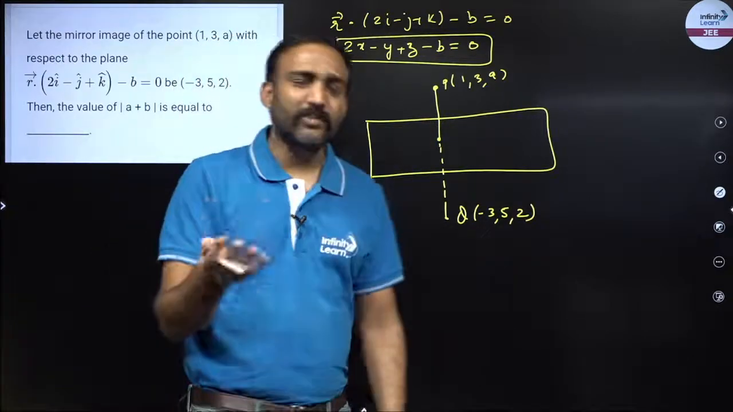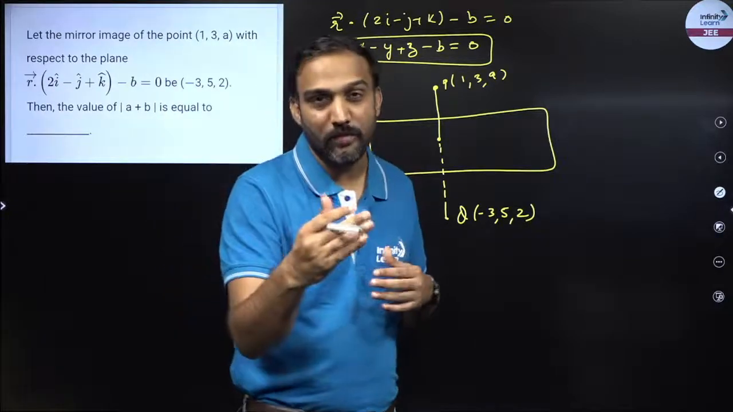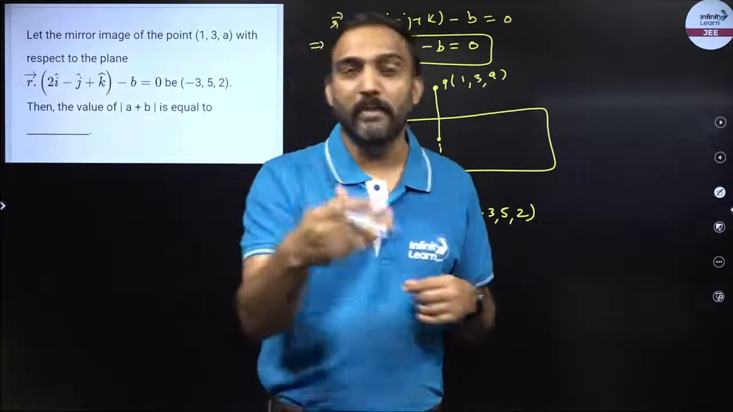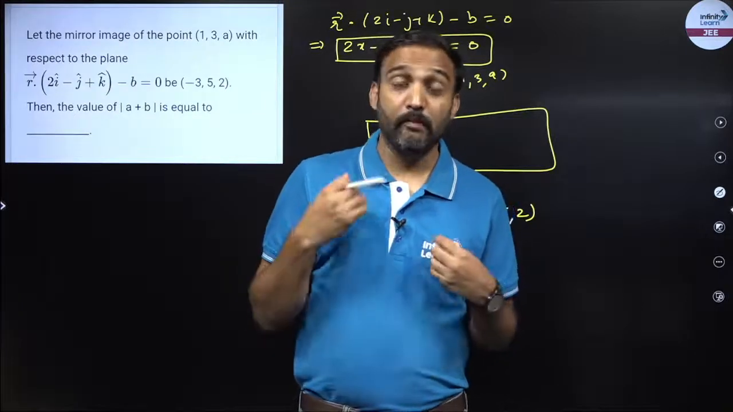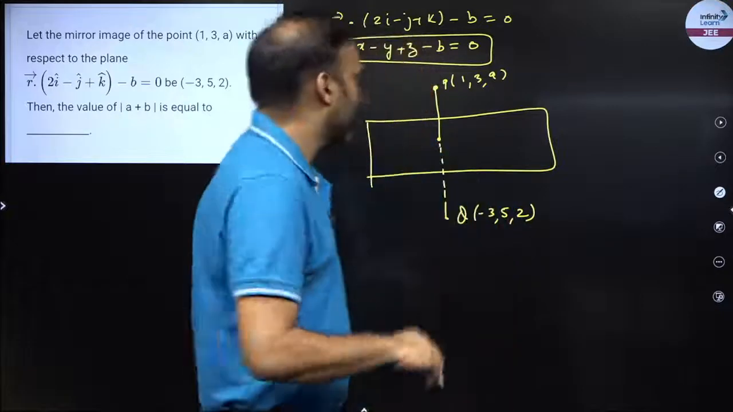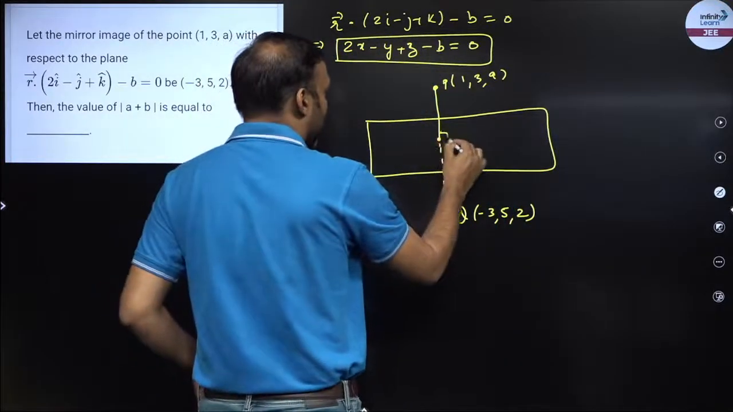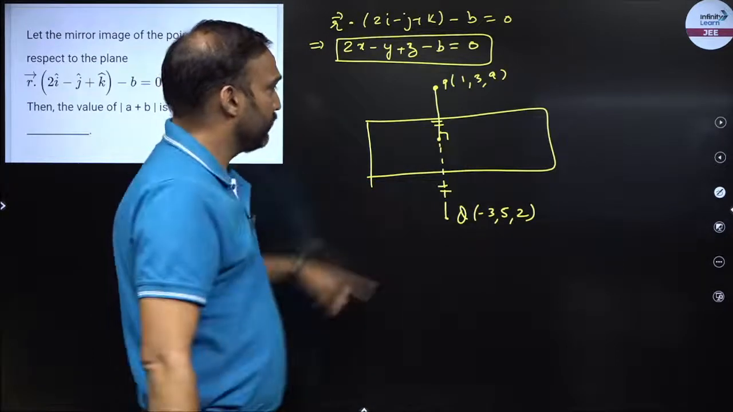Right? Now each one of us knows about the image. If I am standing in front of a mirror, then the distance between me and the mirror will be the same as the distance between the mirror and my image. And if you join me and my image, the line would be perpendicular to the mirror. So I know this would be perpendicular over here and these two will be equal.